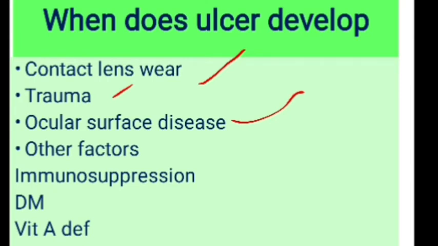We have some other factors which decrease the immunity of the person as a whole or decrease the local immunity. In diabetes mellitus, pregnancy, malignancy, old age and alcoholism, the overall immunity of the person is decreased, so the cornea is predisposed to develop the ulcer. In chronic usage of topical steroids, vitamin A deficiency or measles, the local immunity is compromised, so the person can develop a corneal ulcer. So these are all the risk factors for development of corneal ulcer.